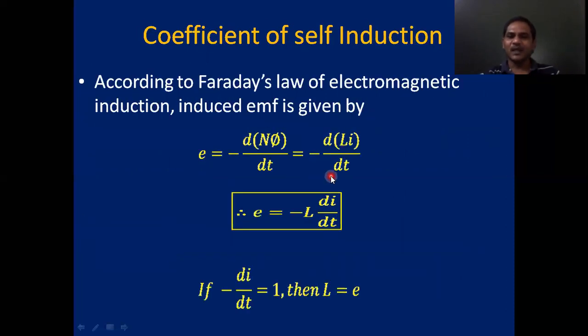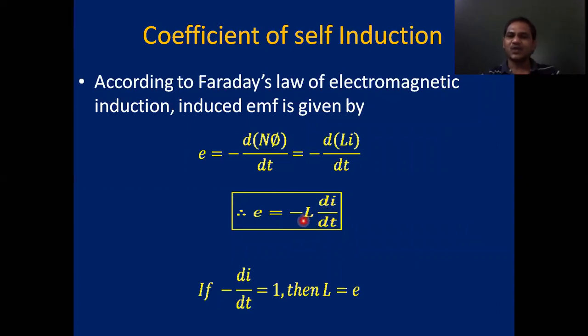According to Faraday's law, the induced EMF is equal to the negative rate of change of magnetic flux, minus d by dt of magnetic flux. Here the coil has N number of turns, so the flux linked with the coil is N phi. So I am writing minus d by dt of N phi, and N phi equals L into I. Since L is constant, it is written outside, equal to minus L di by dt.